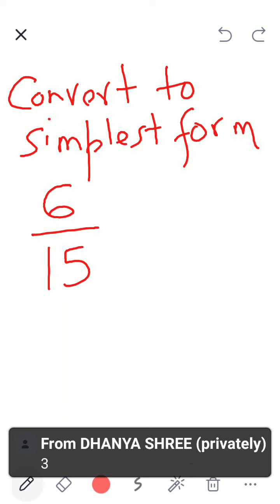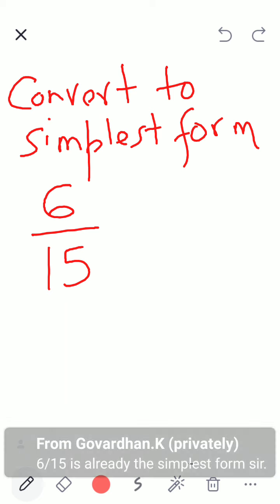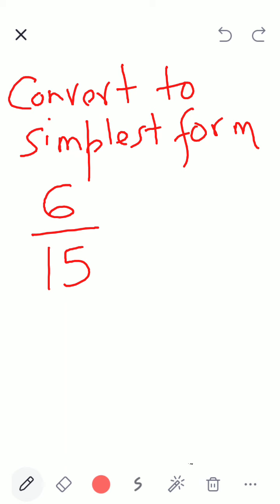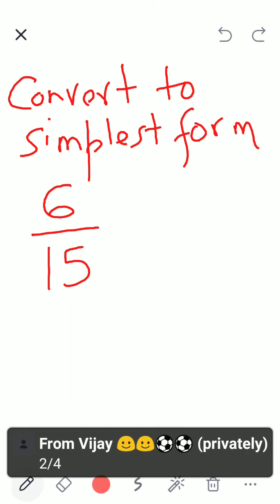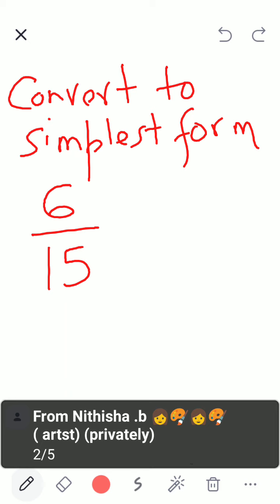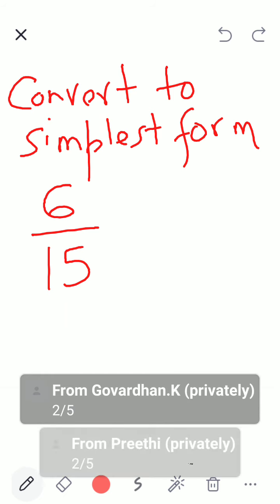You have to get fraction, Dhanyashri. Yeah, you've given me the HCF. Now give me the fraction. No, Govardhan, wrong. No, Vijay, nearly correct. Slight mistake you made in tables. Correct, Nitisha. You're right. Others, waiting. Yes, Govardhan.